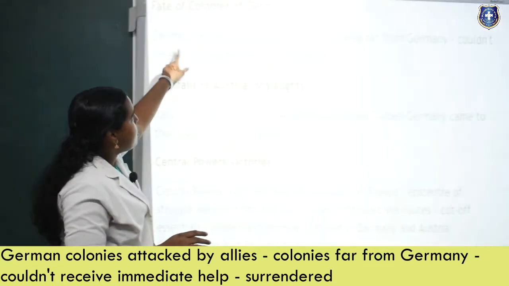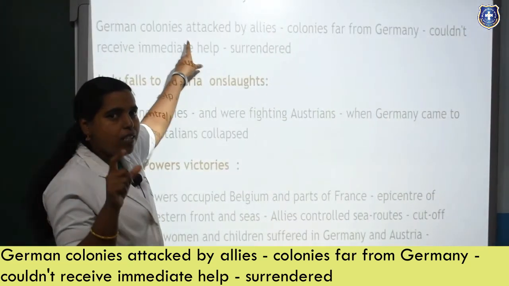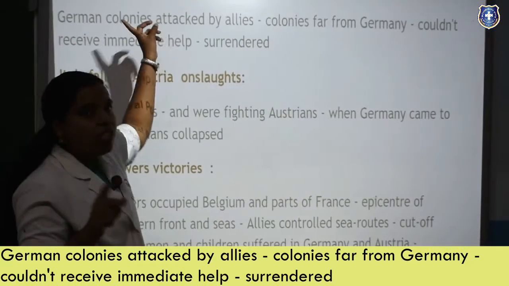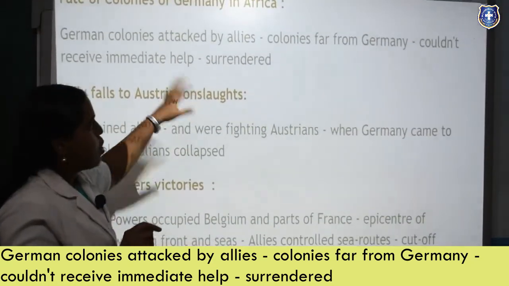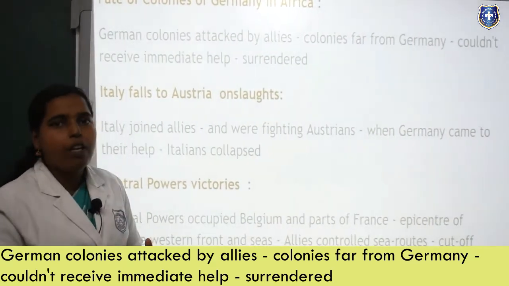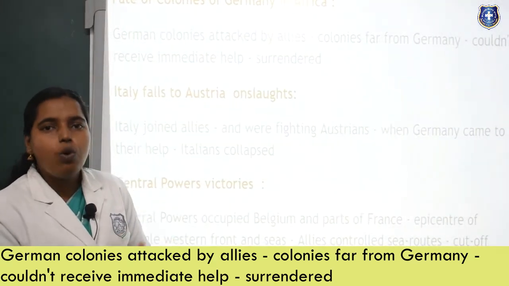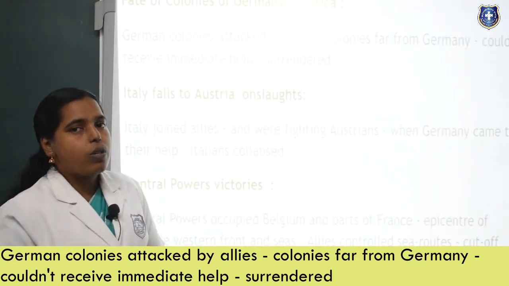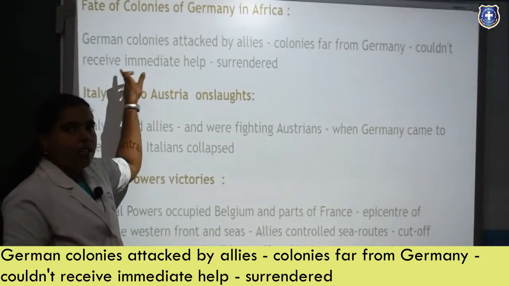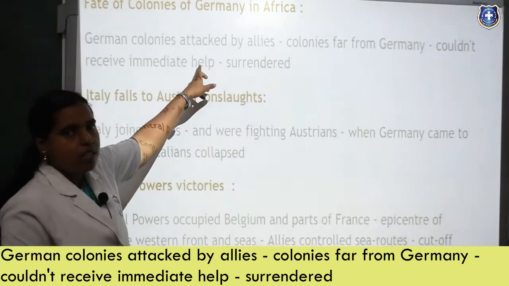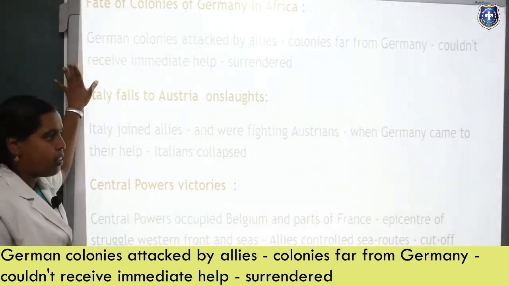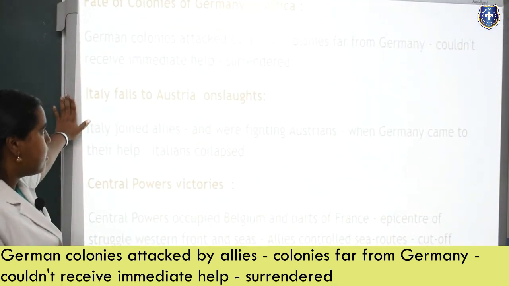So here there are certain places under the Germans that were controlled as colonies, and these colonies were attacked by the Allies. These were colonies far from Germany. Germany is very far from Africa, and no seaway or any other way helped them reach so quickly. So finally, they had to surrender to the Allies. Germany was losing in the African countries, and their colonies were lost.